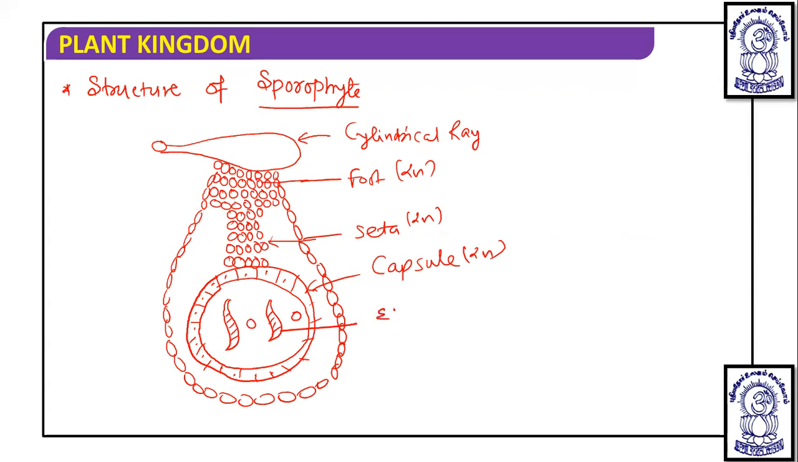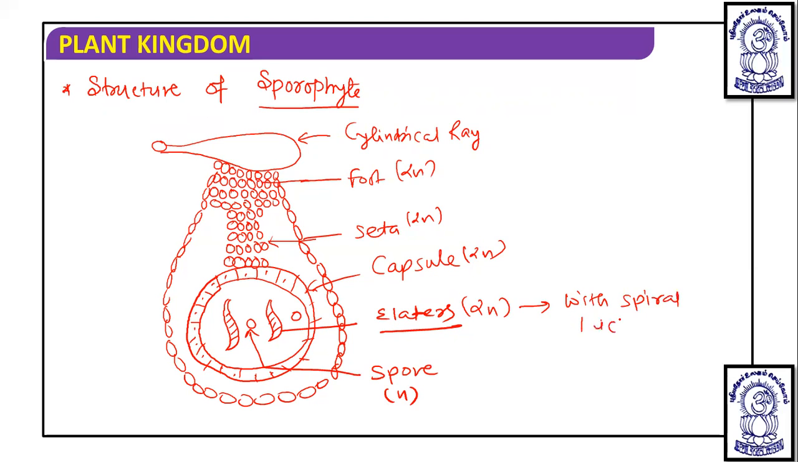So these are elaters, and these are spores. Spores are haploid, but elaters are diploid. And these elaters are the true elaters with spiral thickening. As you can see in these elaters, the spiral thickening is found here, and the elaters help in spore dispersal.